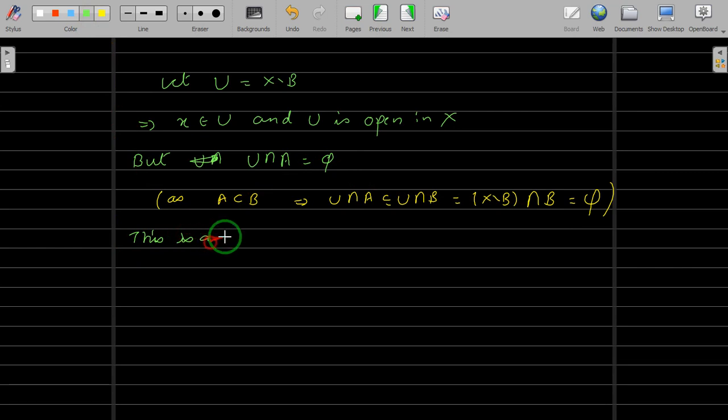This is a contradiction. Hence X belongs to B. And if X belongs to B, this implies X belongs to the closure of A in X, and you are done.